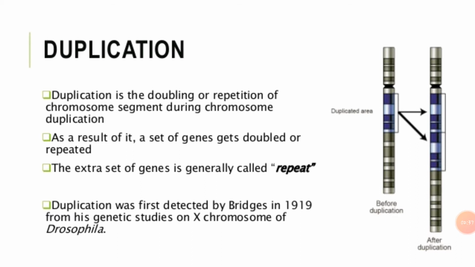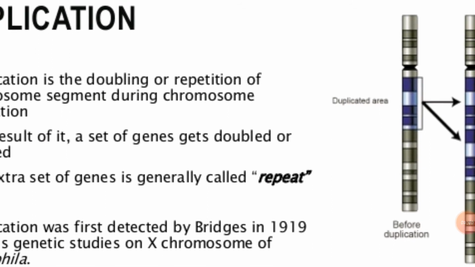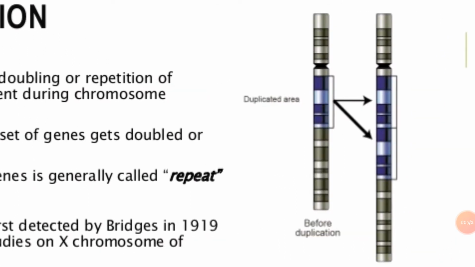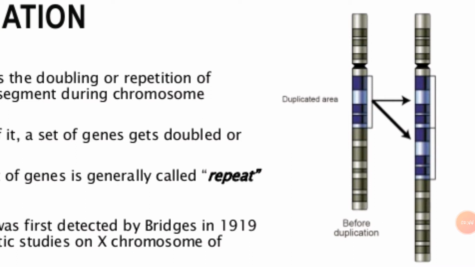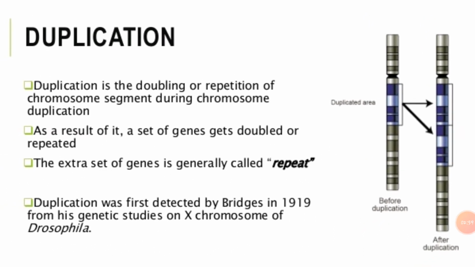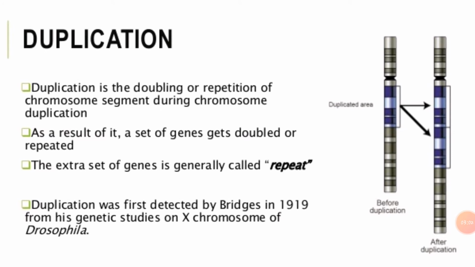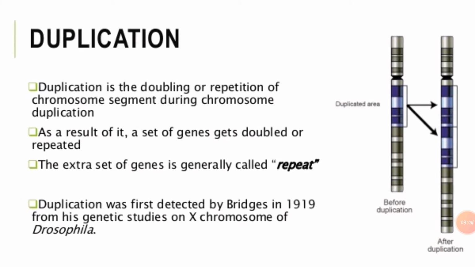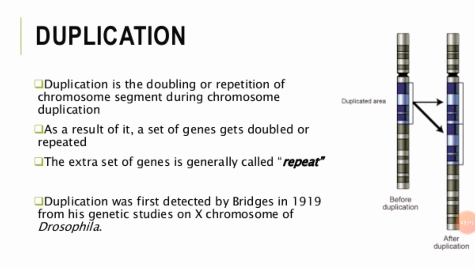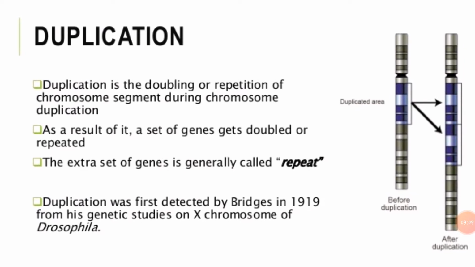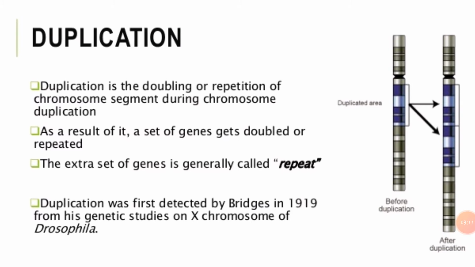In this diagram we can see the original chromosome before duplication, with a particular set of genes. This set gets duplicated near to the original set, so there are two sets of this particular gene. So we can say this is duplication. Duplication was first detected by Bridges in 1919 from his genetic study on the X chromosome of Drosophila.